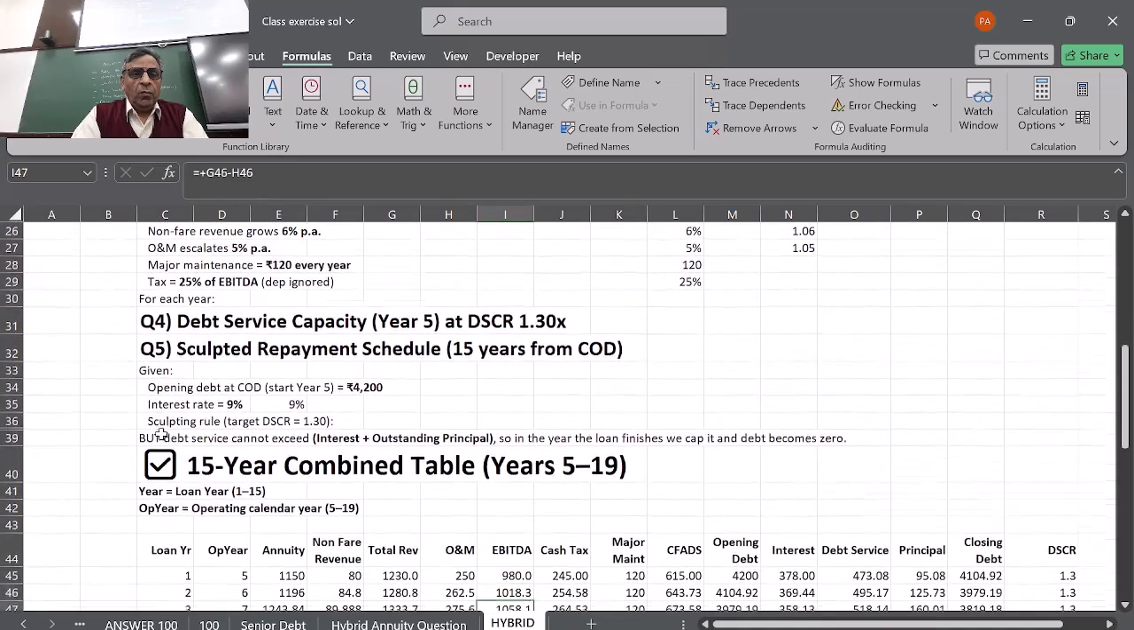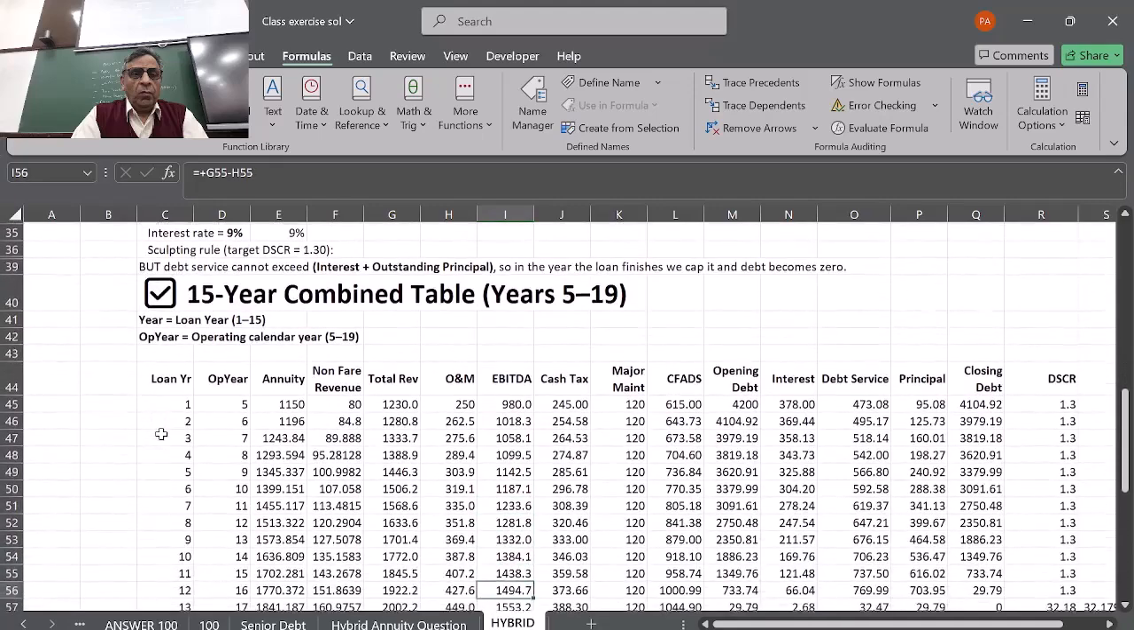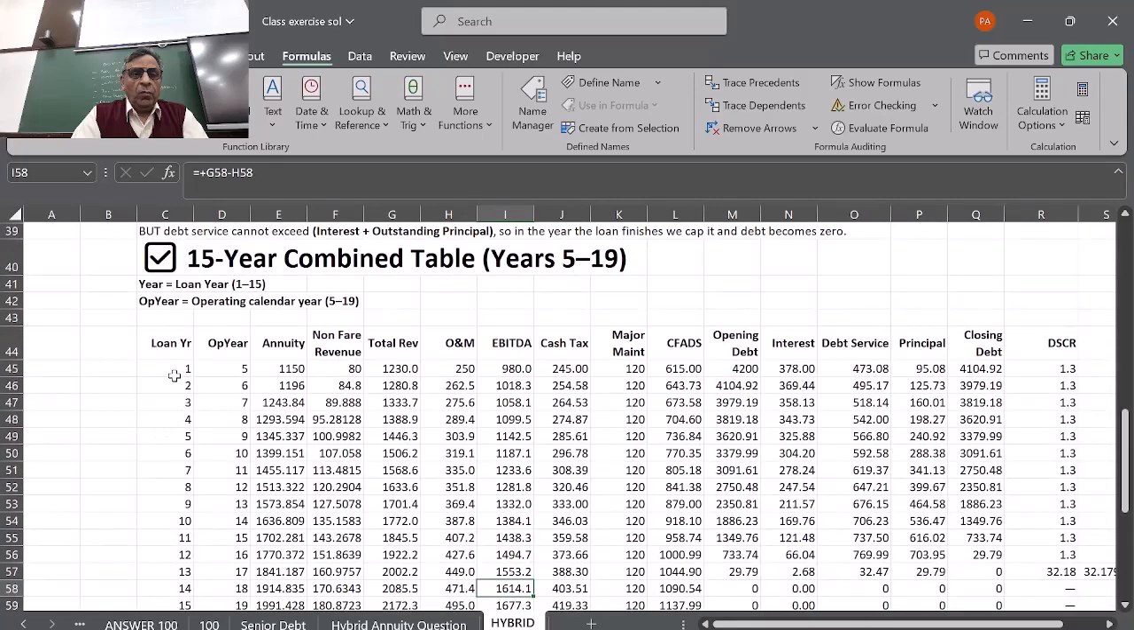So then we can just start making the full numbers. The loan year 1 is basically operational year 5, because 4 years will be taken up by construction. The first year when the company has to pay the loan starts from here. The company will start generating revenue: how much? 1150 crores. Non-fare revenue is 80 crores. Total revenue is 1230 crores.